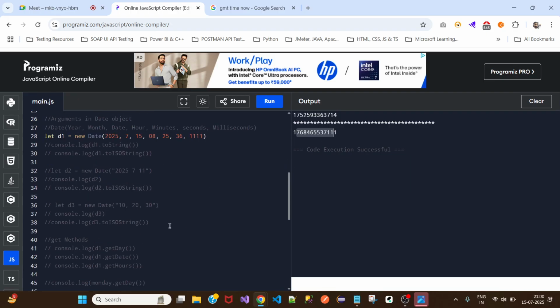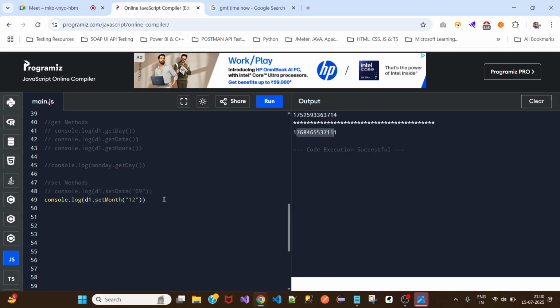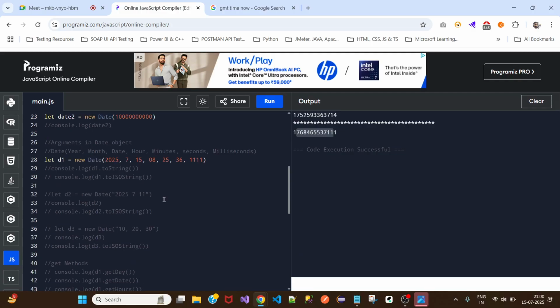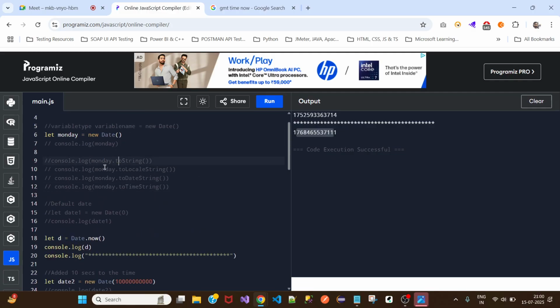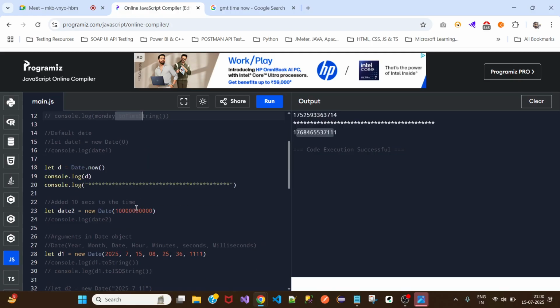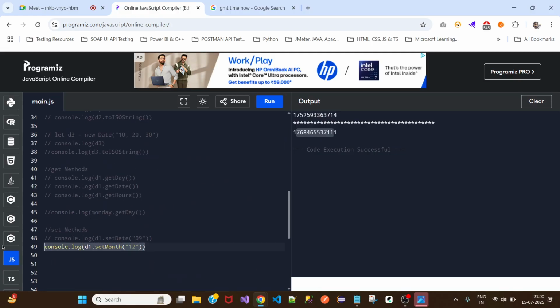Mostly in testing we will be using toString, because it is more of a readable format. If we only want the date, then we use toDateString. If we want only time, then we use toTimeString. So let me comment this.